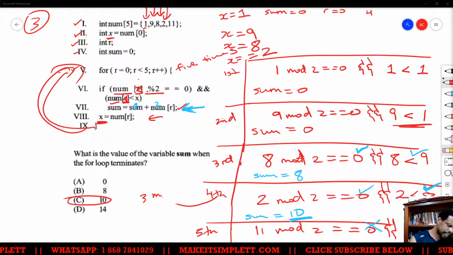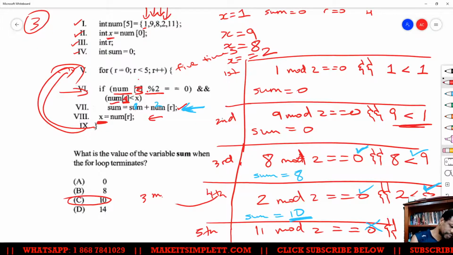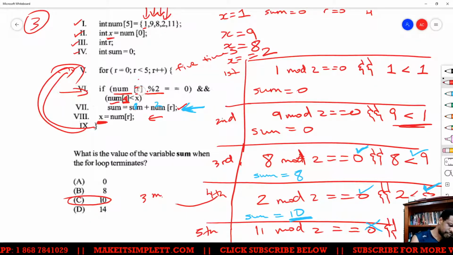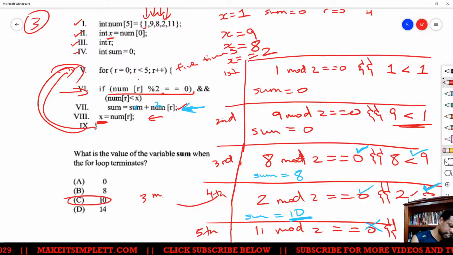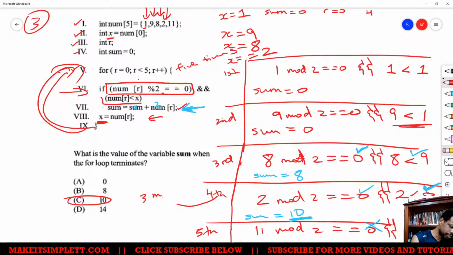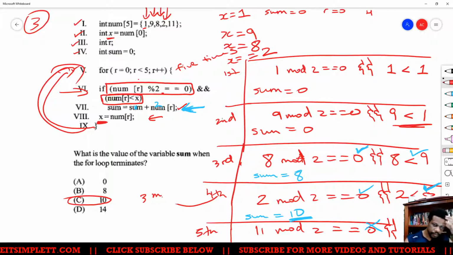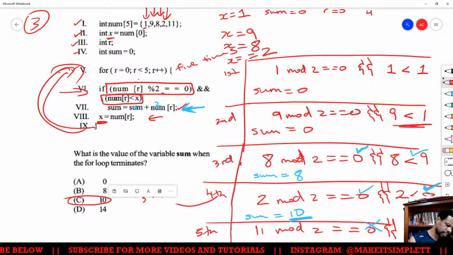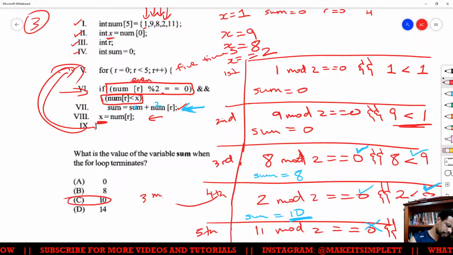The real key is understanding when this if is going to happen, because the if has to have two conditions met in order for it to work. It needs to meet this condition, and it also needs to meet this condition. What the mod check is basically looking for is just even numbers.